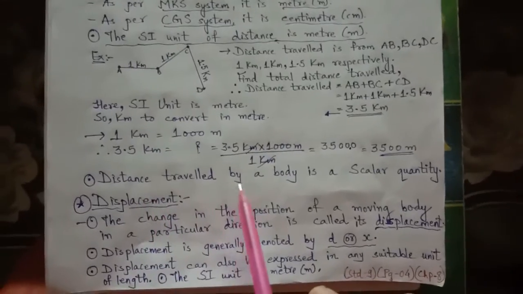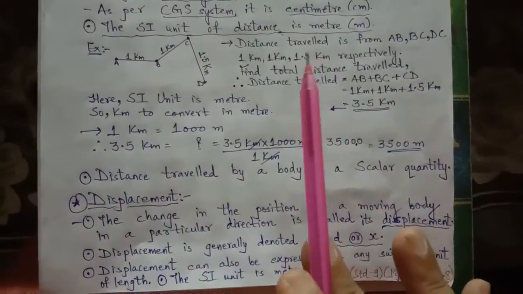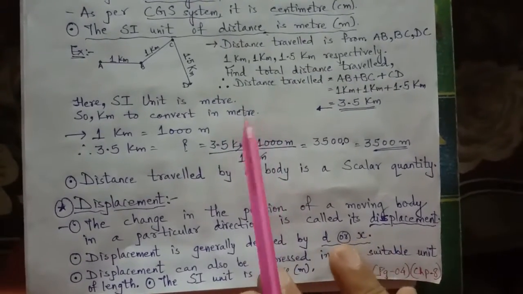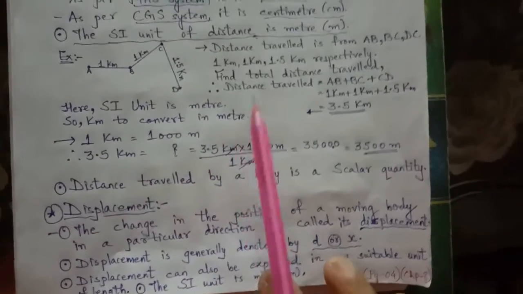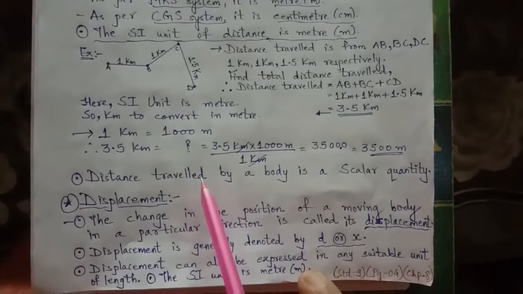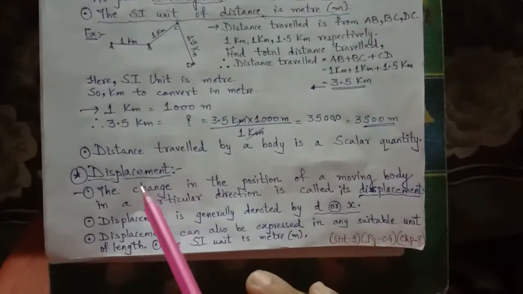Also, one more thing. Distance is always positive. Distance traveled can't be negative or zero. It will always be positive. That means distance traveled will be equal to what I have written at the back leaf. I'll explain at that time.